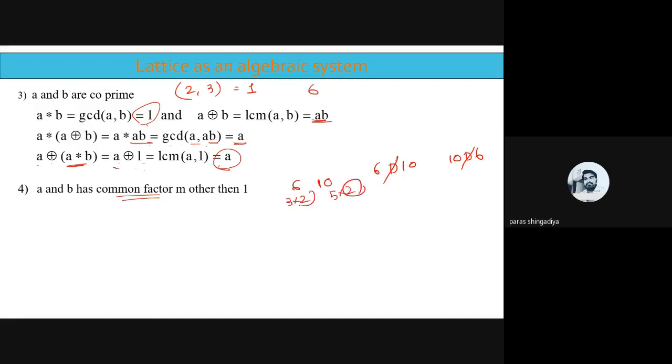So 2 is the common factor to both numbers other than 1. If it were 1, that would be a prime number also, but 1 is not a prime number. So 3 into 2, 5 into 2. 2 is a common factor other than 1.